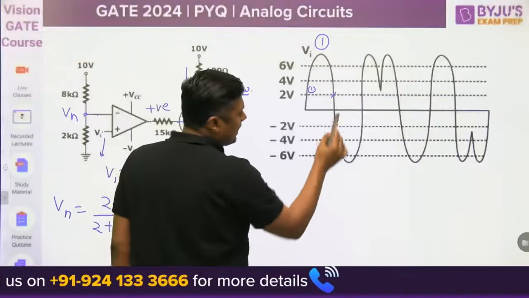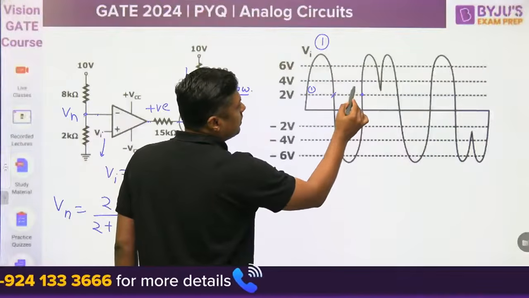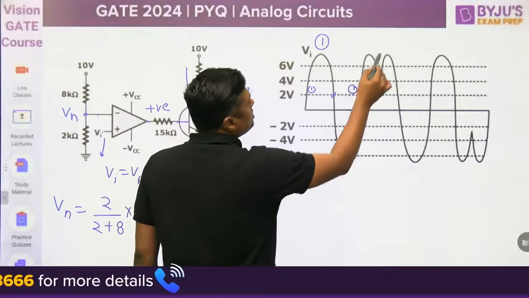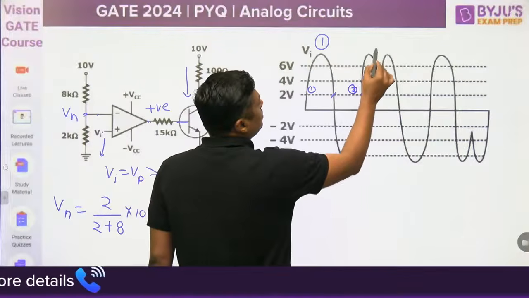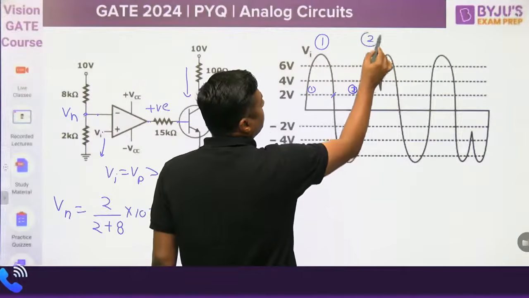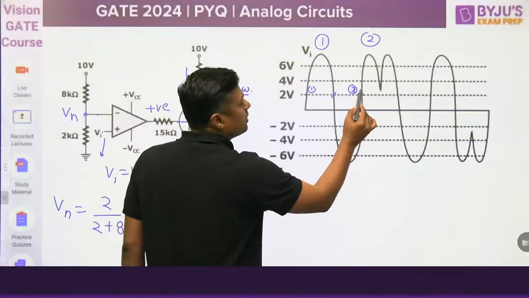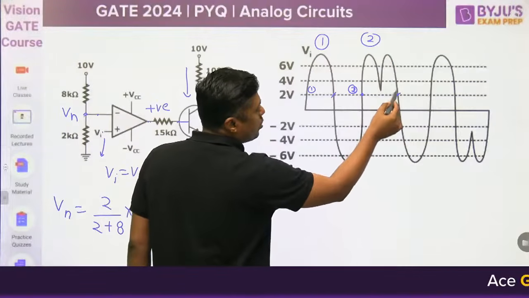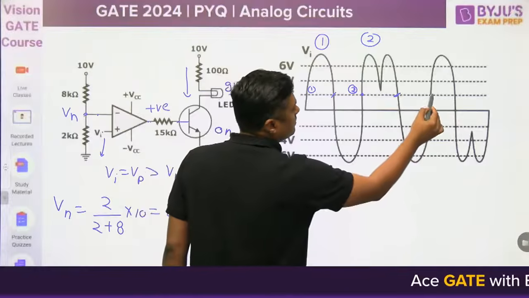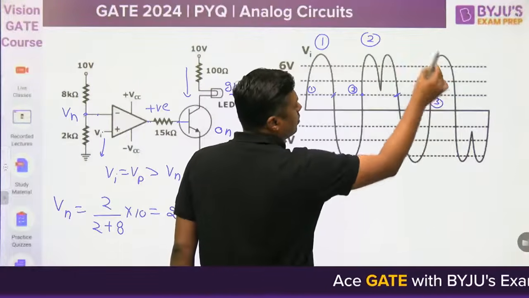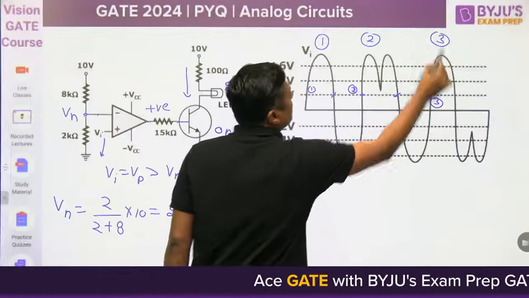Now again, the second time, Vi is greater than 2 volt. For this portion the LED will glow. This is the second time. It is not less than 2, so it will remain glowing. At this point it is off. Third time, it will cross the 2 volt. This is the third. So what is the answer?